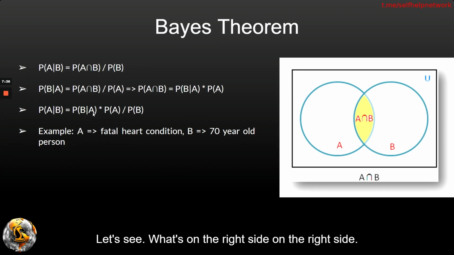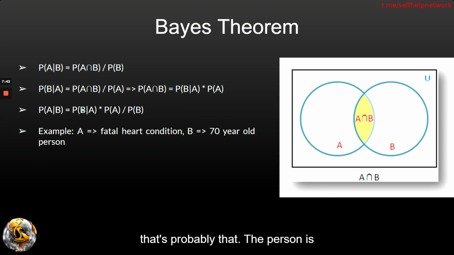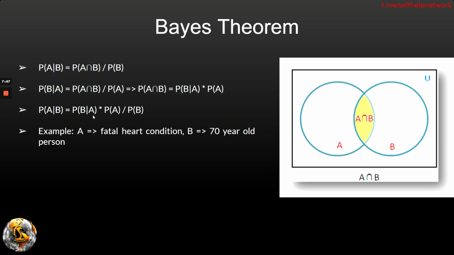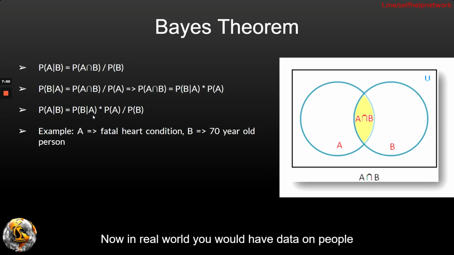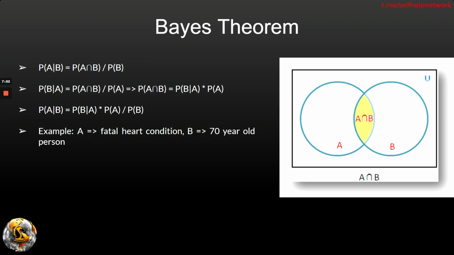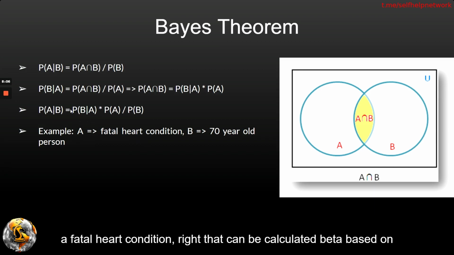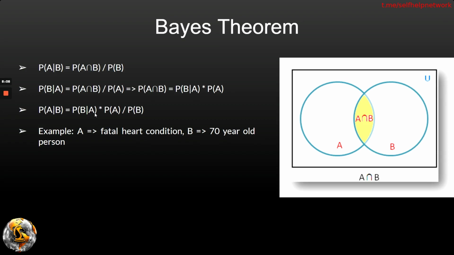Let's see what's on the right side. On the right side, we have probability B given A. That's the probability that the person is 70 years old given that they have a fatal heart condition. Now in the real world, you would have data on people who get heart conditions, and that data would be distributed based on age. So you can easily find the probability of a person being 70 years old given that they have a fatal heart condition, right? That can be calculated based on historical data.